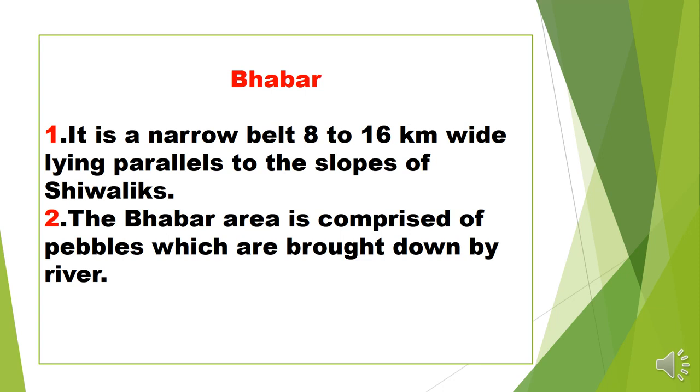On the foothills of the Shivalik range, they form a narrow belt 8 to 16 kilometer wide, lying parallel to the Shivalik range.